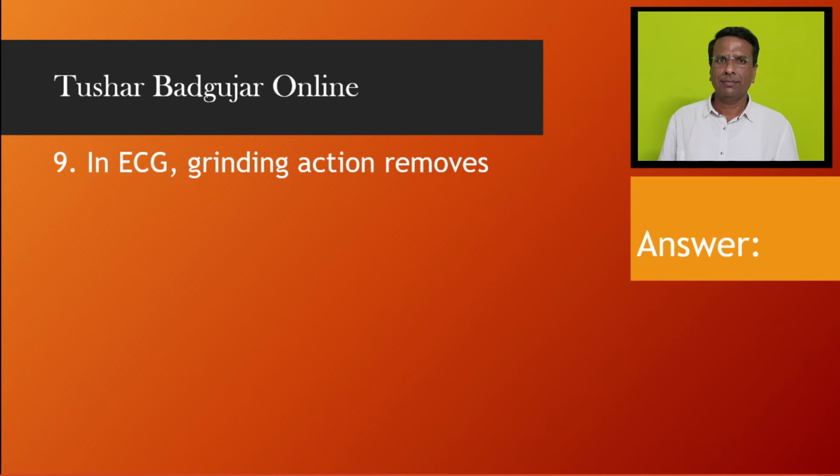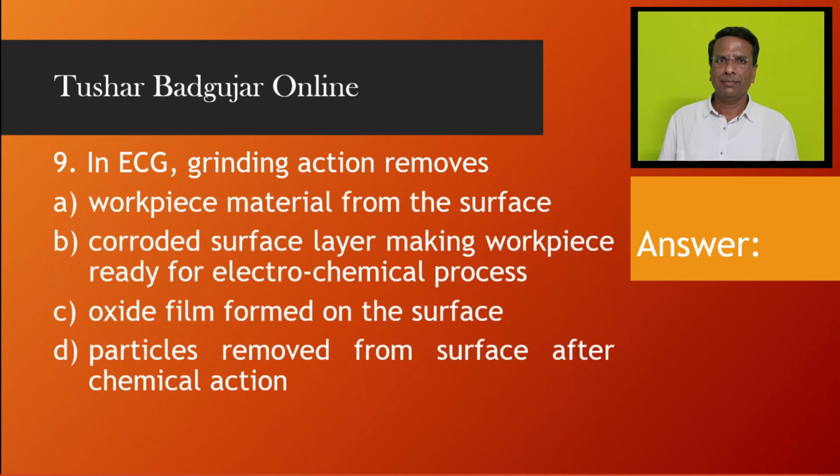In ECG, grinding action removes workpiece material from the surface, corroded surface layer, making workpiece ready for electrochemical process, oxide film formed on the surface, particles removed from surface after chemical action. And the answer is C.